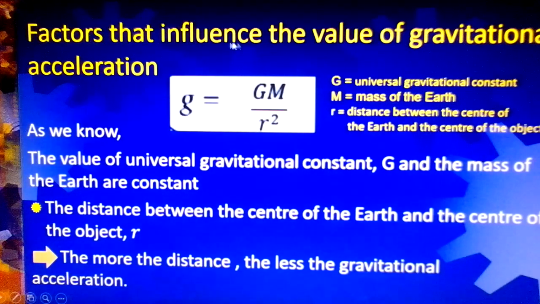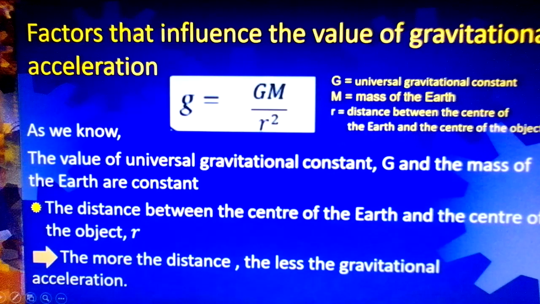Okay, the factors that influence the value of gravitational acceleration. We just refer to the formula. As you can see, gravitational acceleration equals the gravitational constant multiplied by the mass of the Earth divided by the distance r between the center of the Earth and the center of the object, squared. From here, capital G is a gravitational constant, of course constant, and the mass of the Earth also is constant.